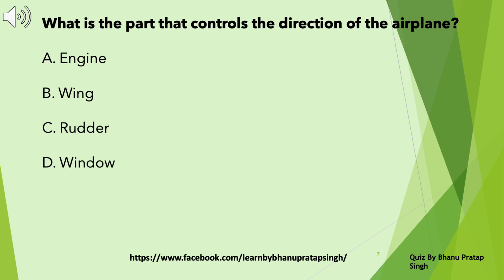What is the part that controls the direction of the airplane? A. Engine. B. Wing. C. Rudder. D. Window. Take a pause and choose the correct answer. Answer C. Rudder.